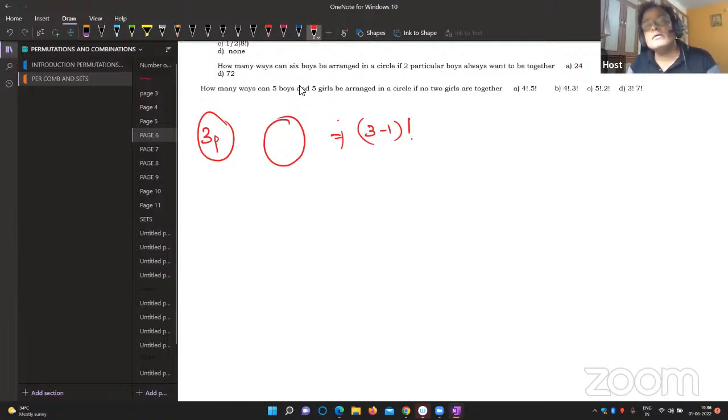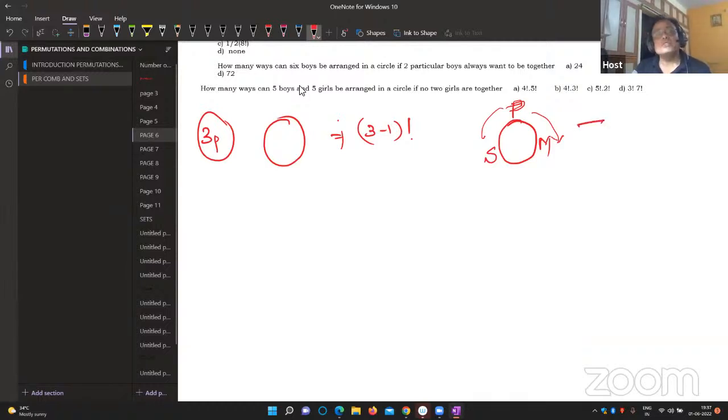But here, my dear students, remember, 3 people. Suppose, for example, here the principal, here madam, and here a student. If you go clockwise, first principal, madam, and student. If you go anti-clockwise, there is a difference: the arrangement comes as principal, student, and madam. That means definitely there is a difference between clockwise and anti-clockwise.